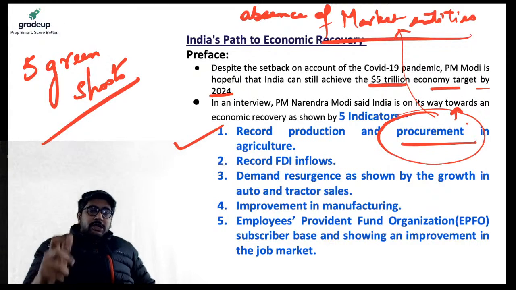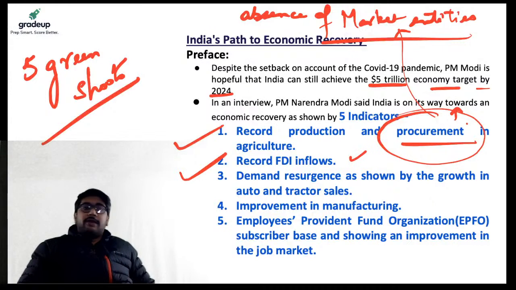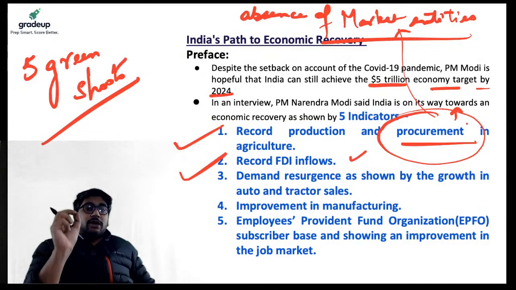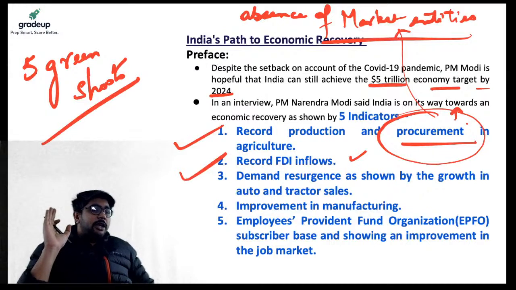Second, he mentioned that the second green shoot is record FDI inflow. So FDI, foreign direct inflows in the country, has surged very recently. Why? Because of the demand component in the economy, the Indian economy is being pegged to recover at the fastest rate in the world, and thereby foreign direct investment from outside is also increasing on a regular basis.